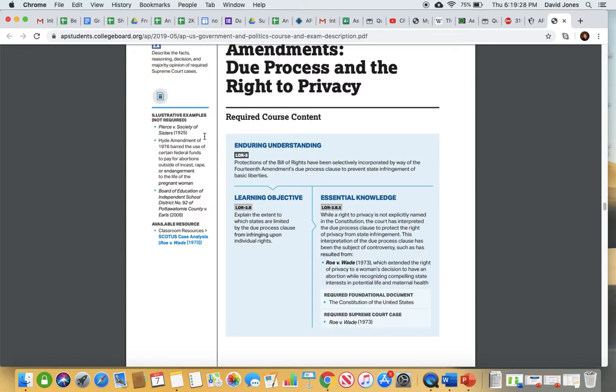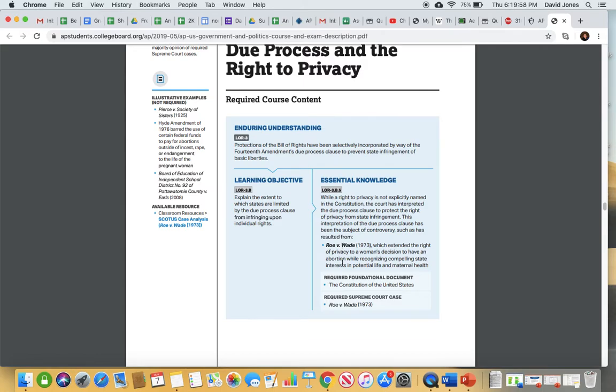Remember this piece of legislation right here, Hyde Amendment. Hyde Amendment was something that Congress passed in the wake of Roe v. Wade. Obviously, they didn't amend the Constitution to undo it. But what they did do is they passed the Hyde Amendment, which basically says you can't use federal funds to pay for abortion. There are a couple exceptions to that. Obviously, if the mother could die, rape or incest, things like that, they would still allow it. But the general rule of thumb is that no federal funds can be used to pay for abortion, which sometimes can limit public facilities from performing abortions based upon that restriction.